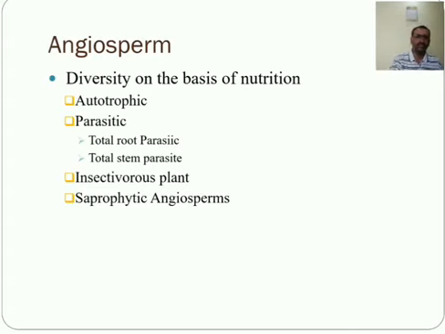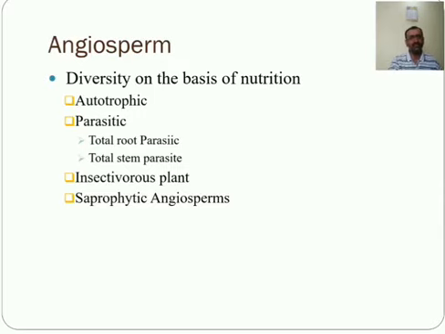Then the last one is the saprophytic angiosperm. This is the last part of our topic. Saprophytes are organisms which lack chlorophyll. They grow on soil rich in humus or dead organic matter in the forest. These plants obtain their nutrition from the humus or dead decaying organic matter through mycorrhiza.